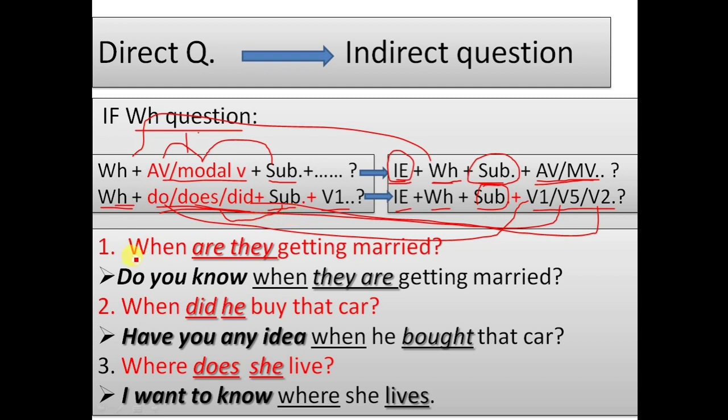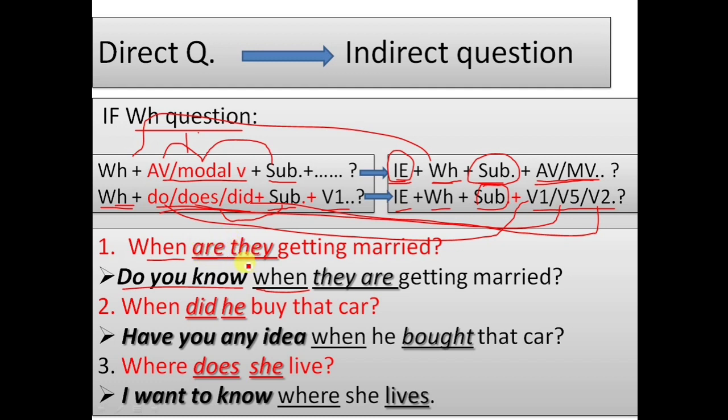For example, let's see: when are they getting married? The question begins with when, so let's use an indirect expression, for example, do you know? And after this we use the WH word which is there in our question, the same WH word, when. Do you know when? See here, it is are they, therefore it is a direct question.